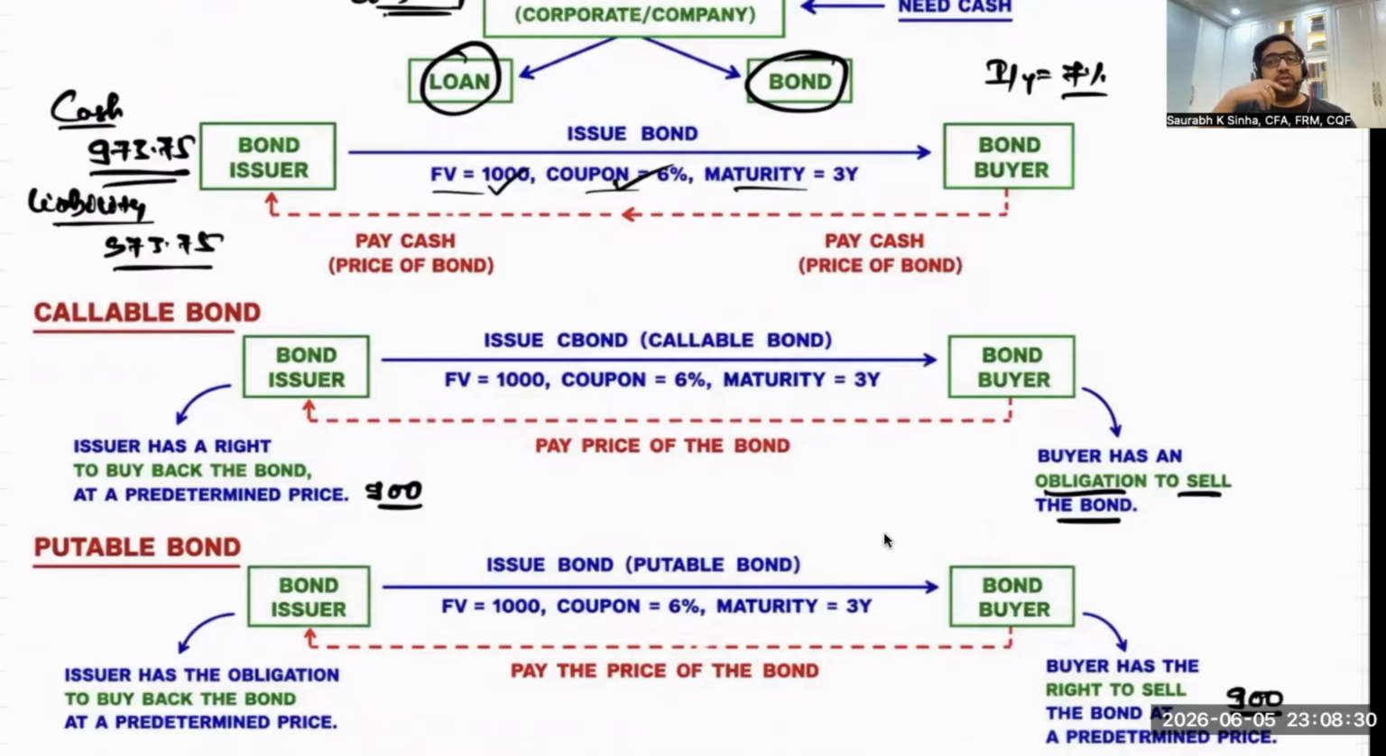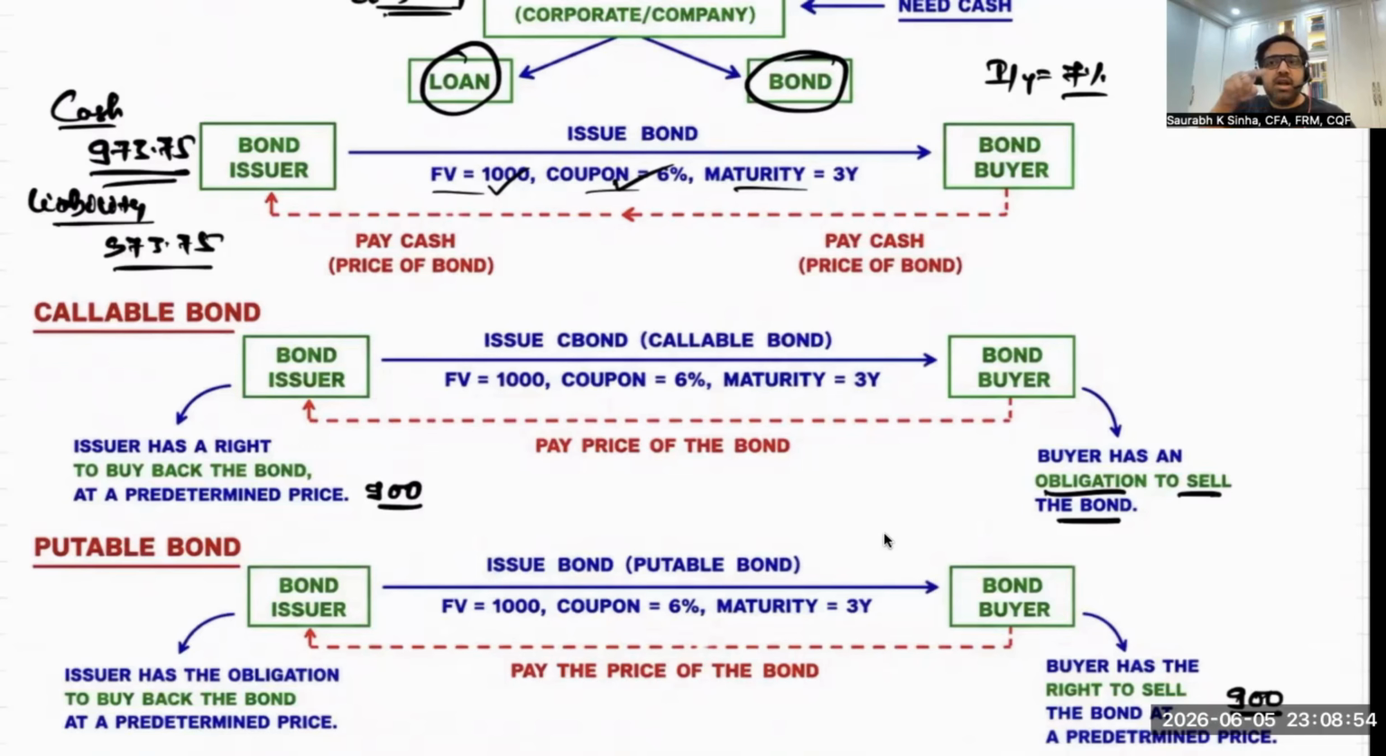So as a bond buyer, did you feel slightly good or bad? Good. So what should be the price of this putable bond? Higher than the normal bond, because you are getting an additional feature compared to the normal bond. As a bond buyer, you can sell the bond back to the issuer whenever you feel like. Why is it a good feature?